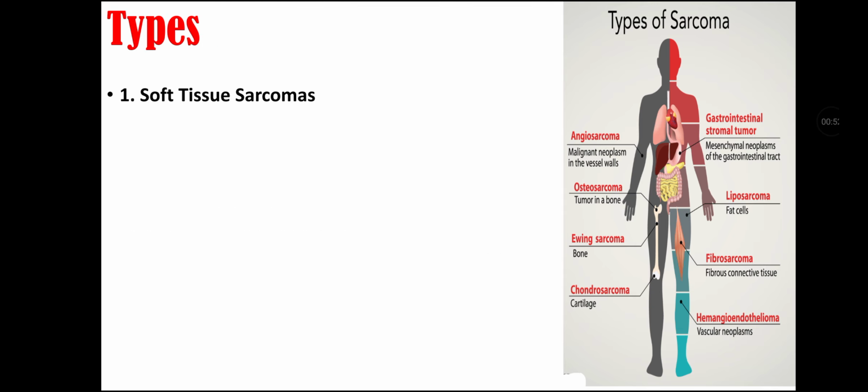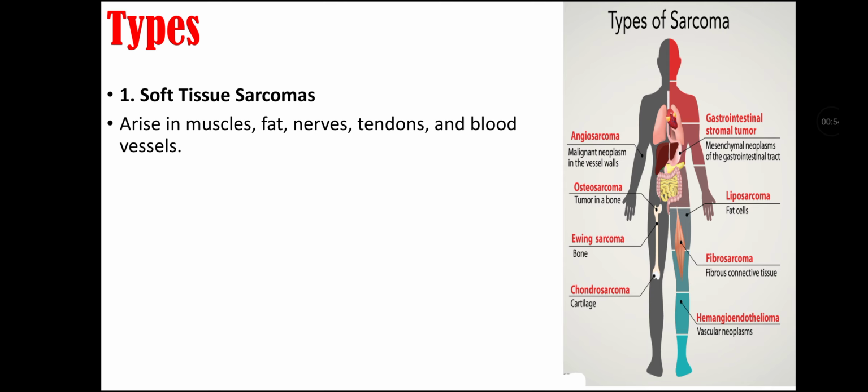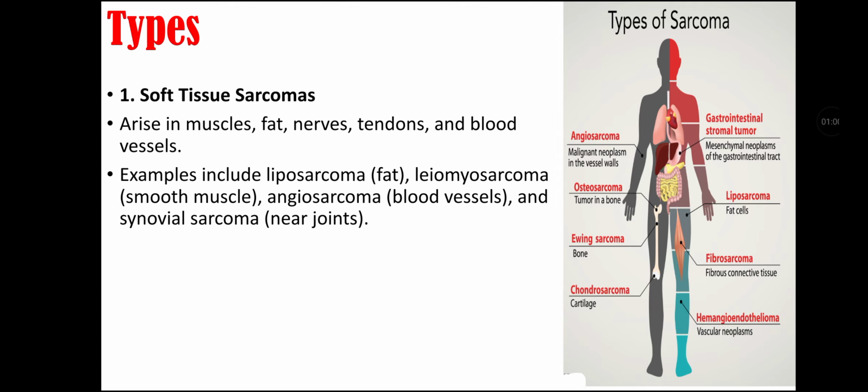Types of sarcoma. First is soft tissue sarcoma. These types of sarcoma arise in muscle, fat, nerves, tendons, and blood vessels. Examples include liposarcoma that occurs in fat tissue, leiomyosarcoma that occurs in smooth muscle tissue, angiosarcoma that occurs in blood vessels, and synovial sarcoma that occurs near the joints.